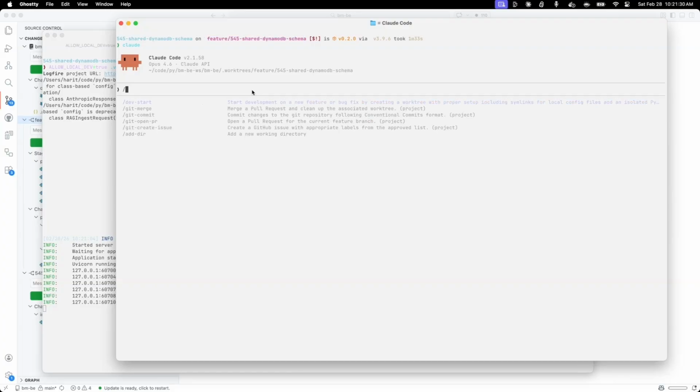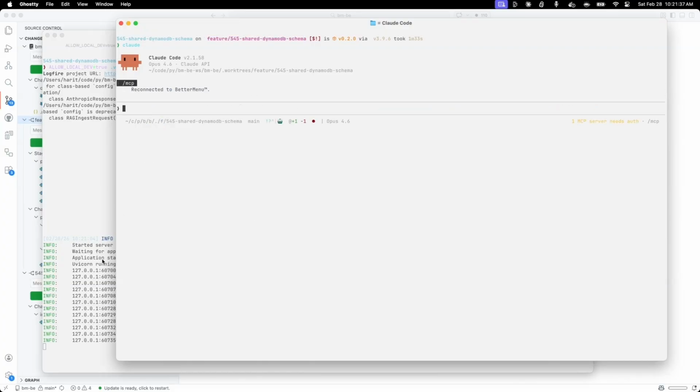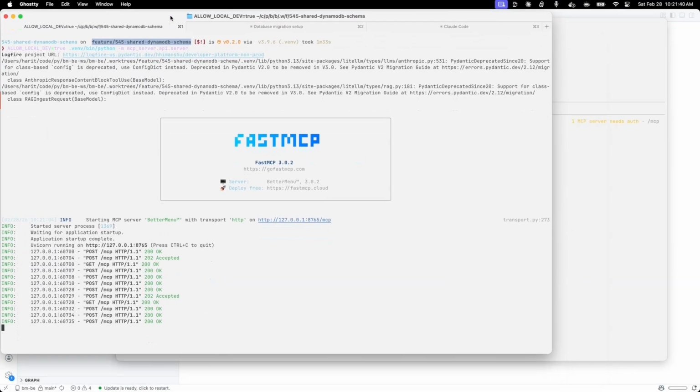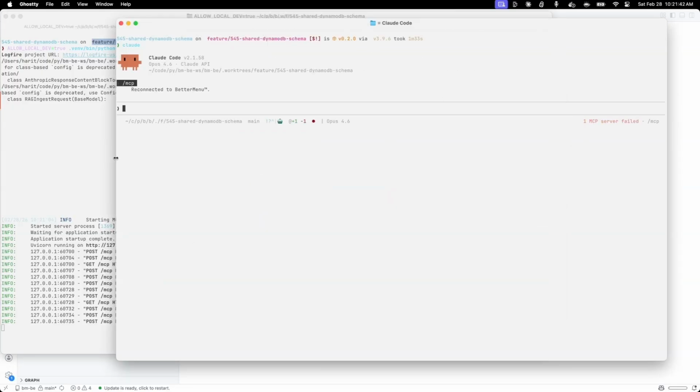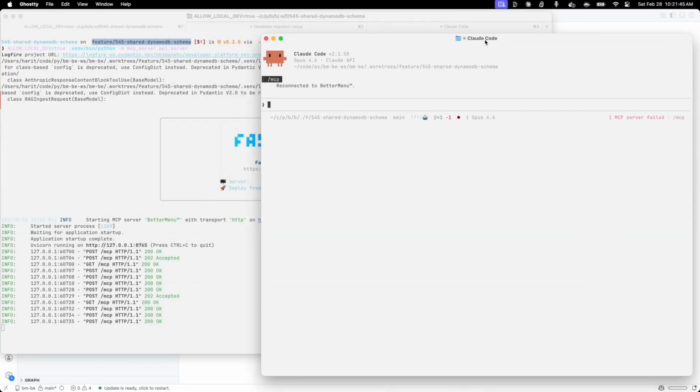So now the first thing is let's look at what MCP servers I have. As you can see, the logs are changing here as I'm making any change or interacting. So now let me test it out. I will say, list all my recipes, because BetterMenu is a product that is all about compliant recipe formulation, primarily or initially targeting the United States and FDA compliance. So recipes are the first-class citizen. It's the first thing that food manufacturers deal with. So I'm going to ask, list all my recipes. Let's see what it does.